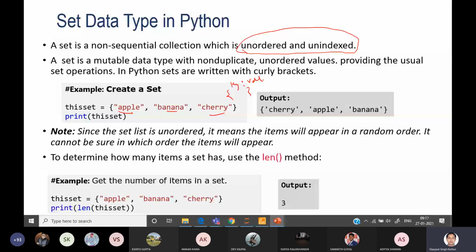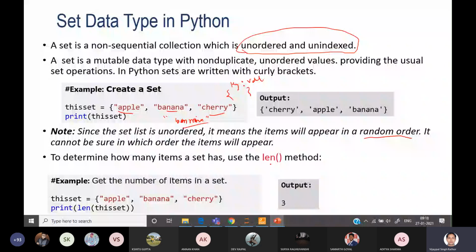We can use the len function in the same way as we do with the dictionary or tuple, so we can use it the same way to compute the length of the set. Similarly to the dictionary constructor, you can use the set constructor to create the set. You can specify the elements inside the brackets of this function, and then you will be able to create the set.